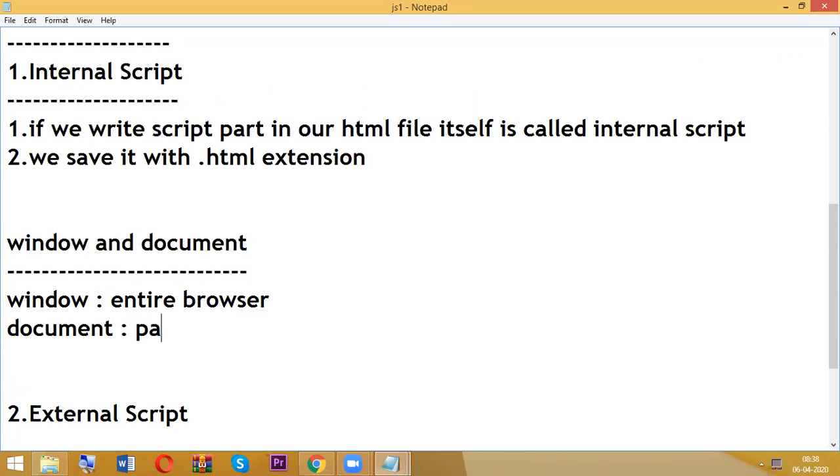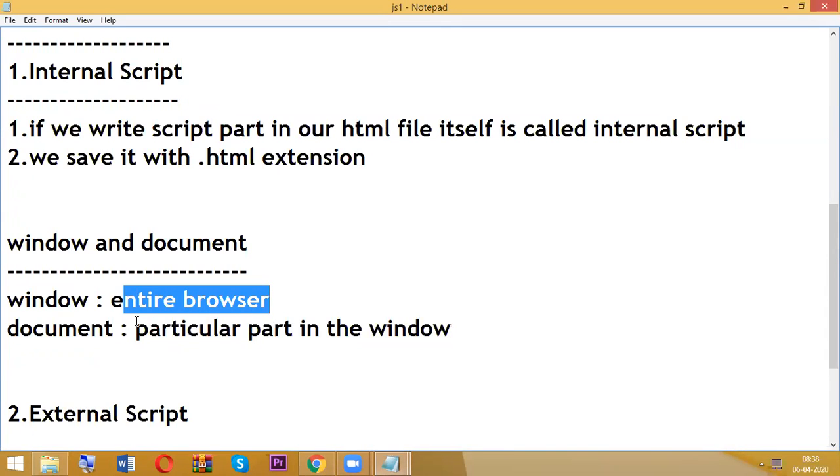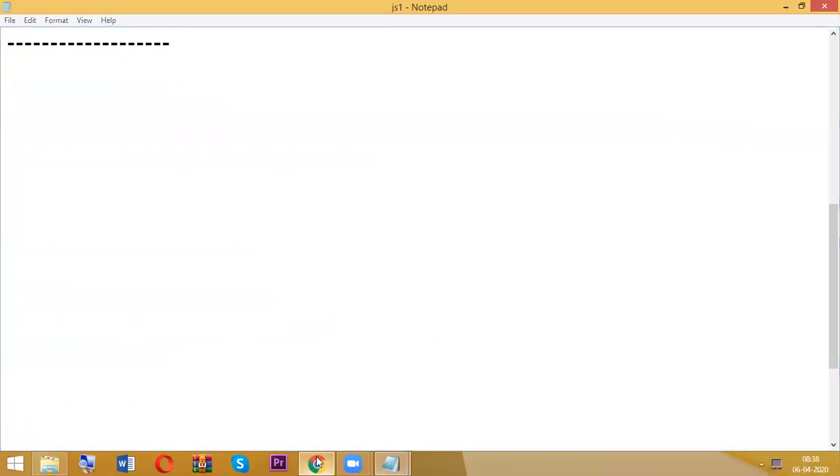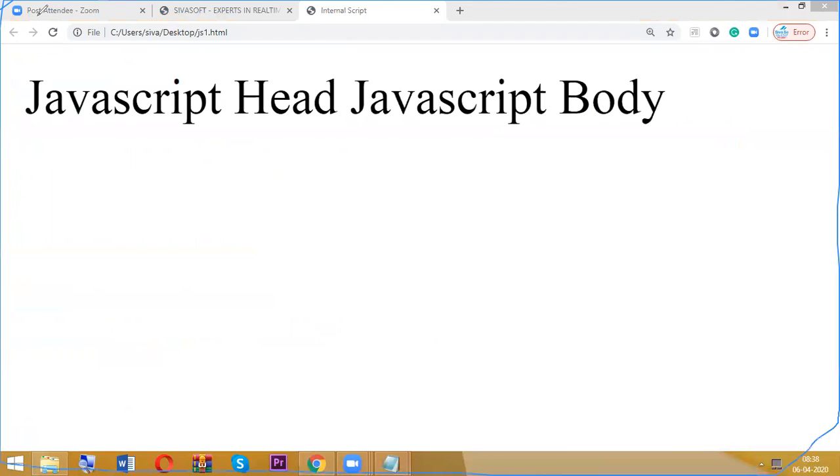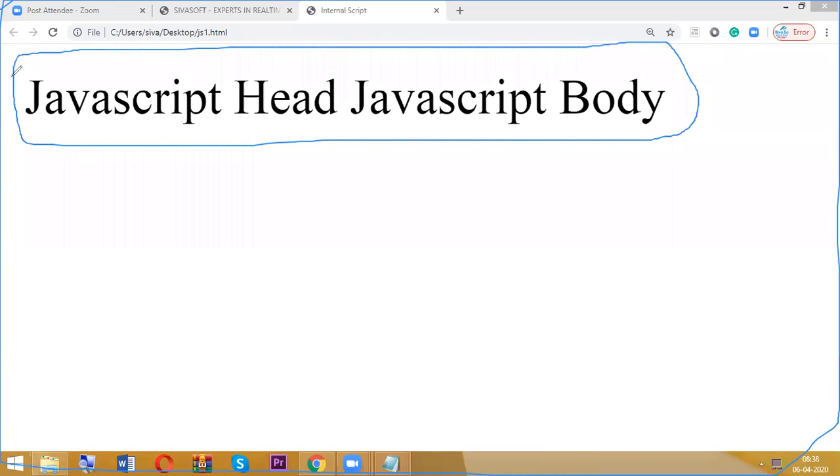A particular part in the window is nothing but what? Document. Okay, is it clear? So you can observe here the total browser we are considering as window, and a particular part is nothing but document.